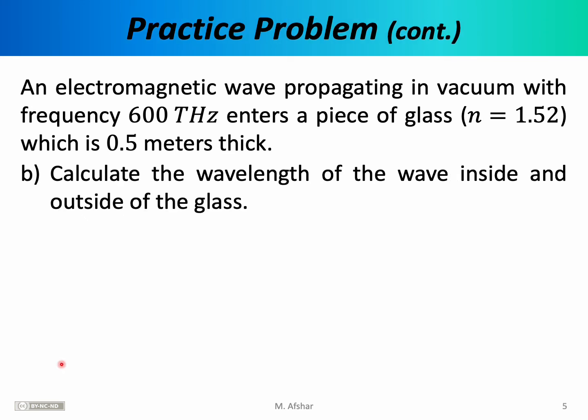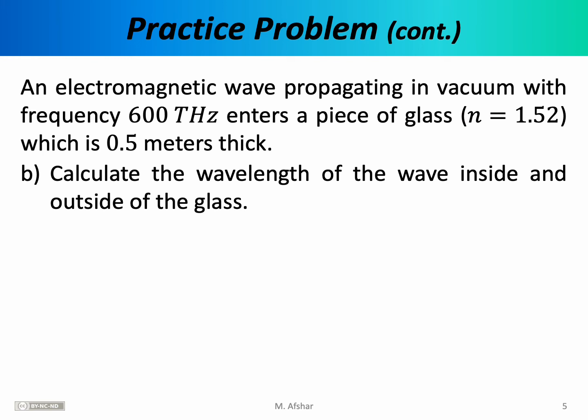Here is part B of the same problem. Once again, we have an electromagnetic wave that is propagating in vacuum with a given frequency, and it's about to pass through a relatively thick piece of glass. Here we want to calculate the wavelength of the wave inside and outside of the glass. Notice that what we're given is the frequency of the electromagnetic waves, and we're also given n, the index of refraction, which allows us to figure out the speed. Once we have the frequency and the wave speed, we should be able to calculate the wavelength.